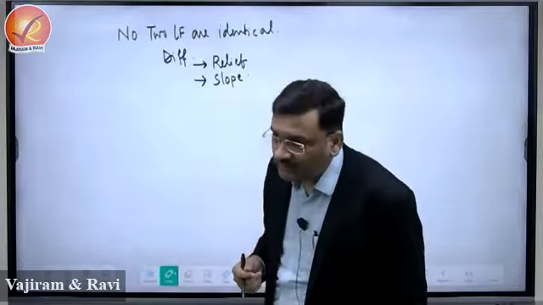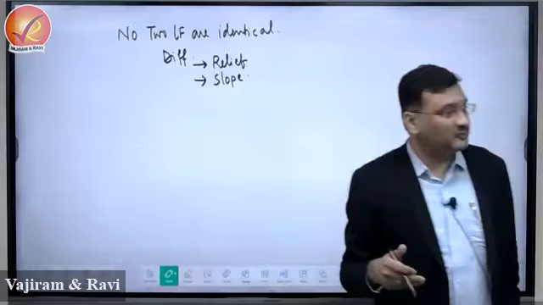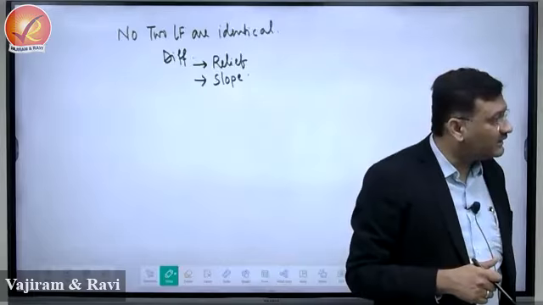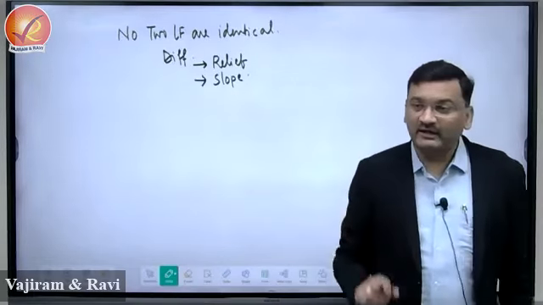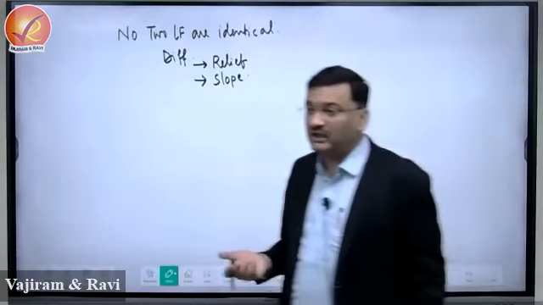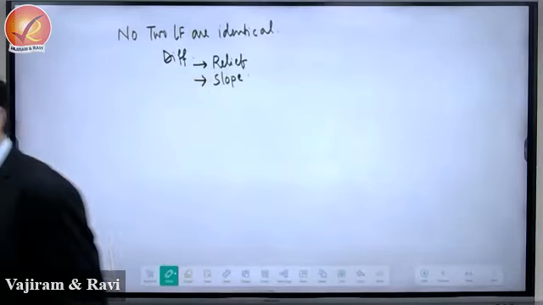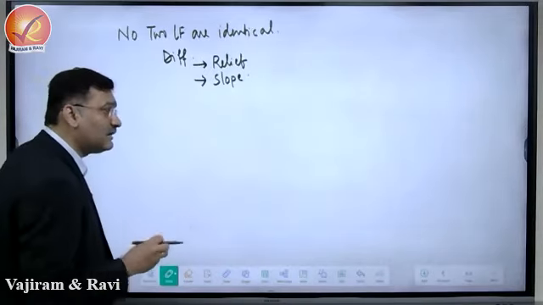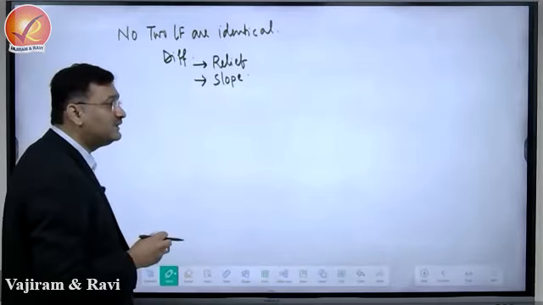Now, take the example of Vindhyas and Satpuras. They are part of the same central India, but are they identical? No. Eastern Ghat and Western Ghat. They are part of peninsular India, but are they identical? No, they are not identical. Now, what can explain to us the difference between the landforms?